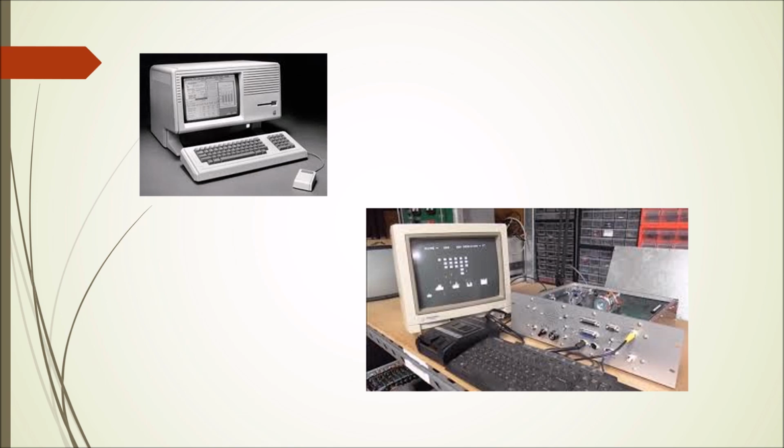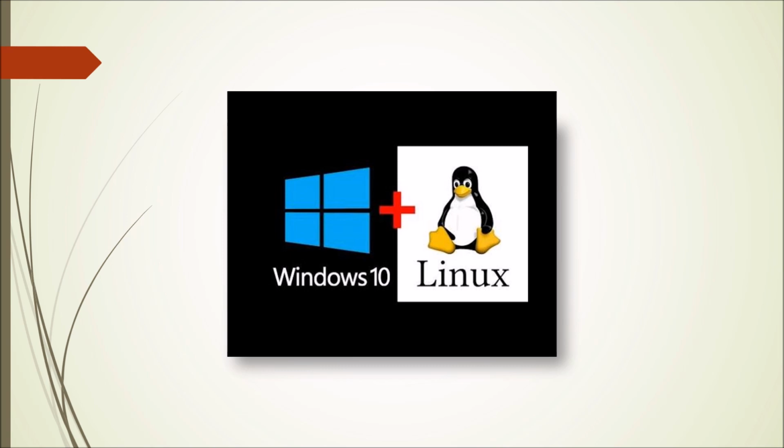And if you needed a computer based upon the Linux operating system, then you needed to purchase another separate computer based upon that Linux operating system. But nowadays, on the same machine, I can run a Linux based operating system, and I can run a Windows based operating system.